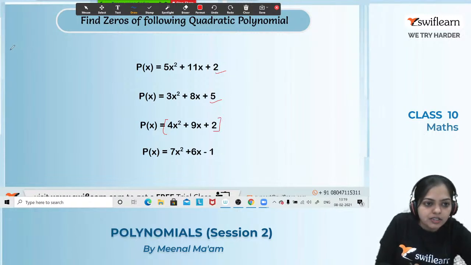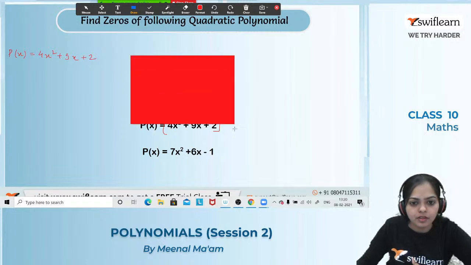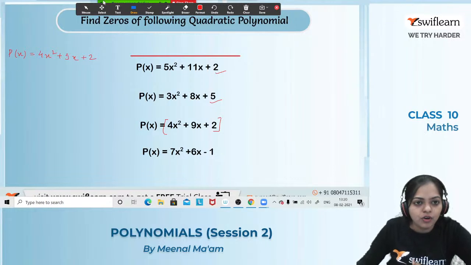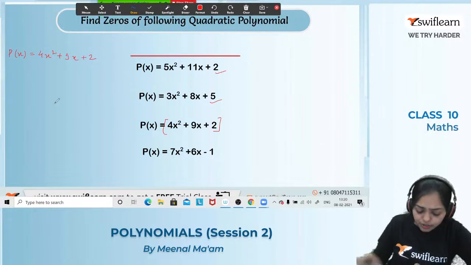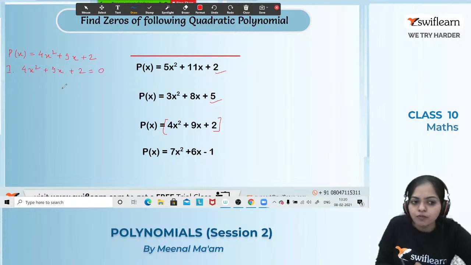So the question is p(x) equals 4x squared plus 9x plus 2. Alright, so this is our question. Let's solve it. What is the first step? First we have to put p(x) equals 0. That is, 4x squared plus 9x plus 2 equals 0. Then what is the second step?